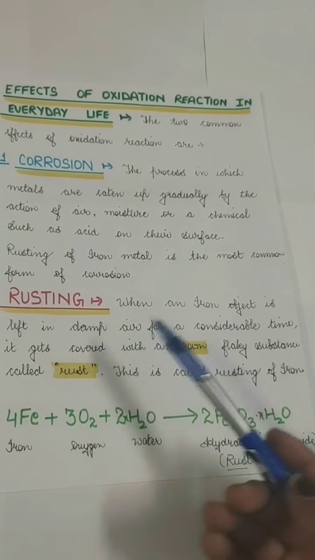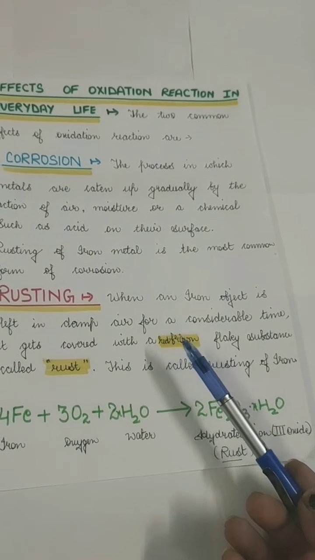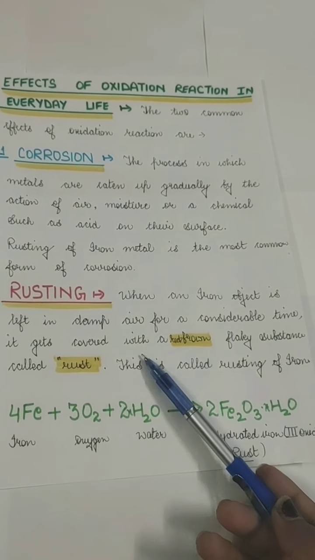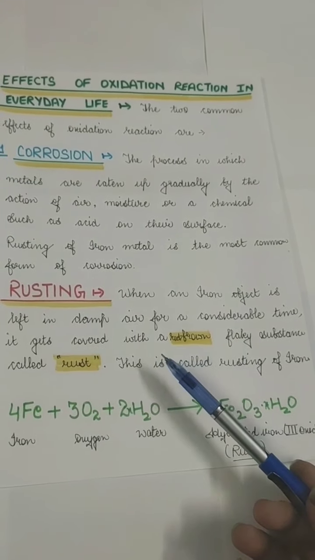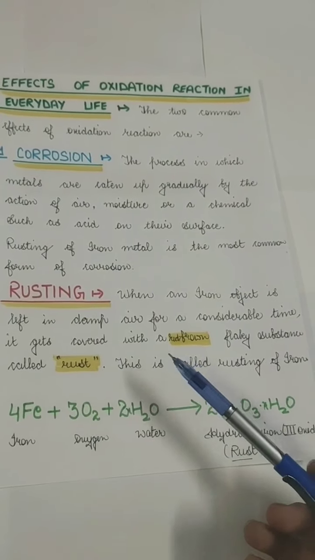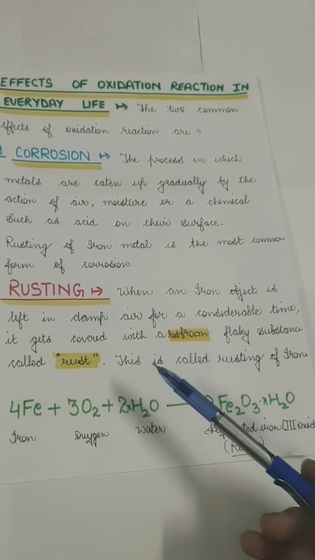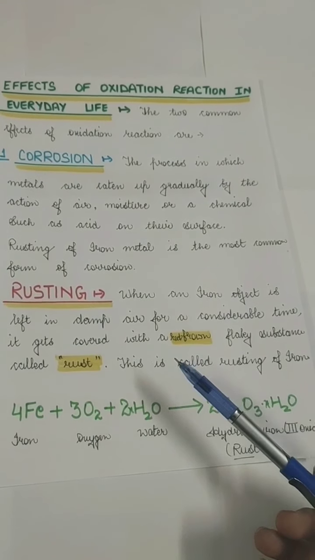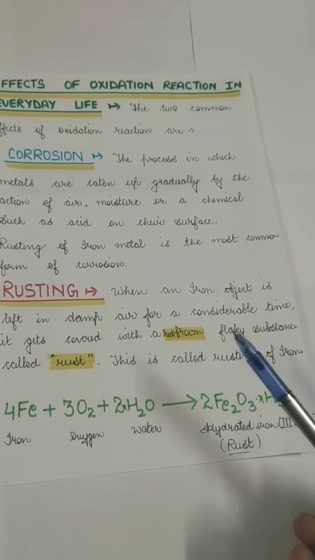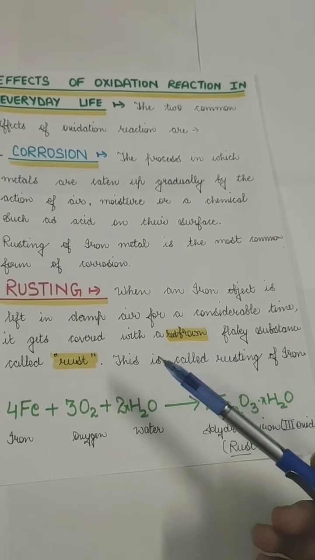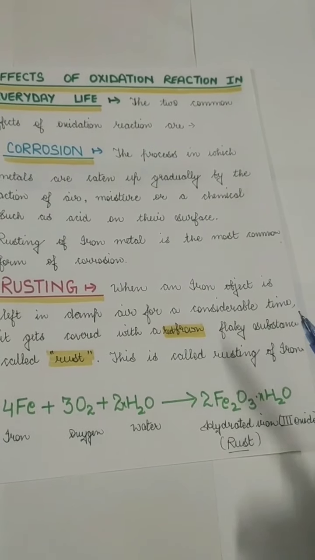When an iron object is left in damp air, it means it also needs moisture, it also needs oxygen. You would have done an activity in class where you keep an iron nail in a test tube: one test tube is filled with only air and an iron nail, one is half filled with water and half air, and the other one is filled with boiled water. After some days, the iron nail in the boiled water does not rust at all, because boiled water does not have dissolved oxygen. So it is very clean.